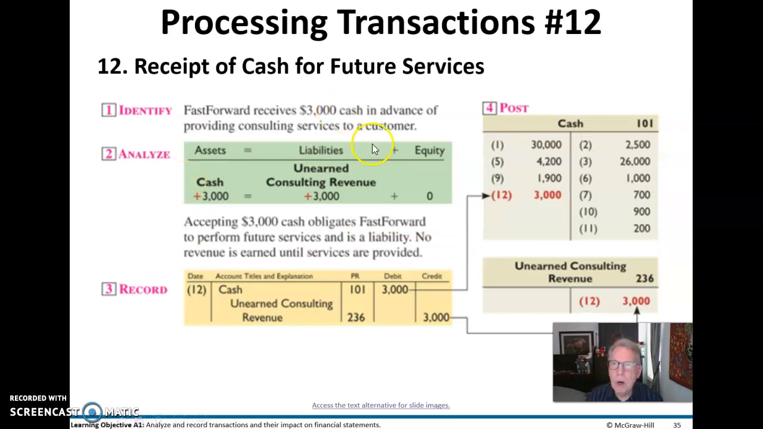And then we're going to receive some cash for future services. Here we're getting paid in advance. So we have not yet earned this revenue. We have a liability to perform these services in the future. So what we do is we collect the cash, so we debit cash, but we credit an unearned consulting revenue account. This is not on the income statement. This is a liability on the balance sheet. Unearned consulting revenue here.